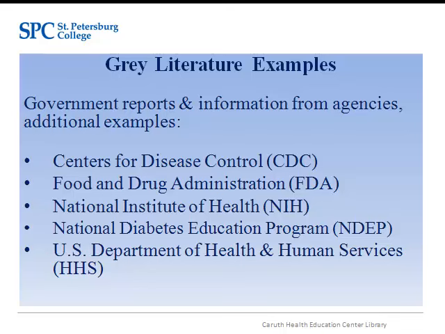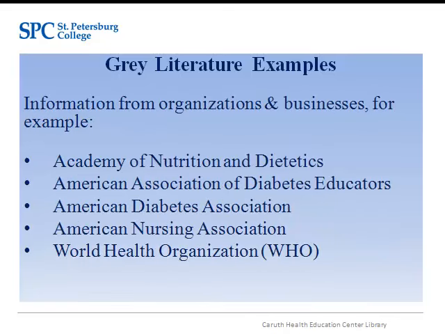Organizations and businesses can often provide good information on health-related topics. For example, the following organization websites have valid information on diabetes: Academy of Nutrition and Dietetics, American Association of Diabetes Educators, American Diabetes Association, American Nursing Association, World Health Organization. Nonprofit organization URLs will end in .org, and commercial businesses typically end in .com.